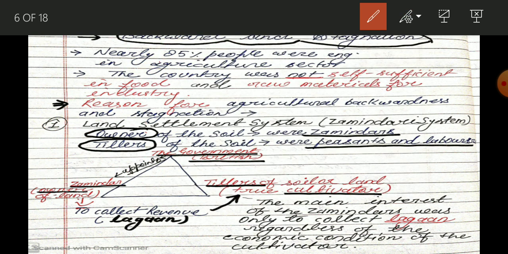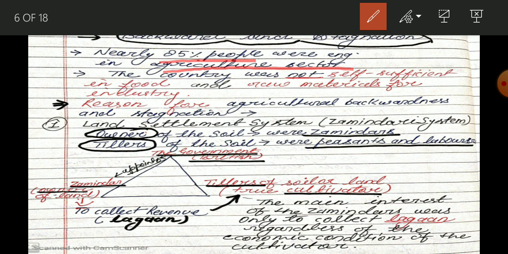Why? Because 85% of people are engaged in which sector? Agriculture sector. So this is the sign of backwardness during the British rule. Today this data is less. Only 54% of people are engaged in the agriculture sector. This is why we are still a developing country, not developed. So 85% of people were engaged in the agriculture sector.